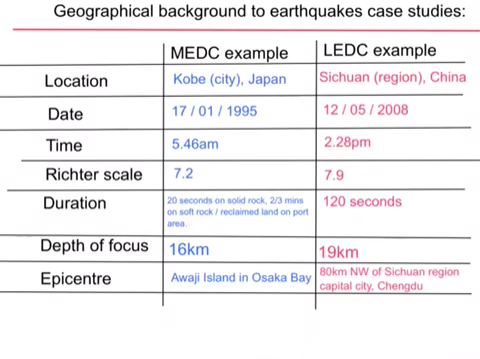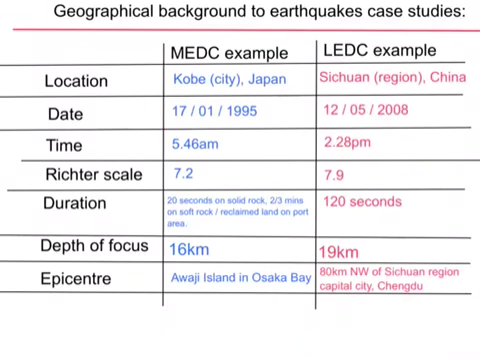Time of day for Japan's earthquake was 5:46 a.m, so bright and early in the morning, whereas for China, its earthquake was at 2:28 p.m. in the afternoon. The Richter scale is quite similar between them, 7.2 compared to 7.9. So if everything was the same in both countries, then the level of damage should be similar. However, there are other underlying factors which means that this is not the case.